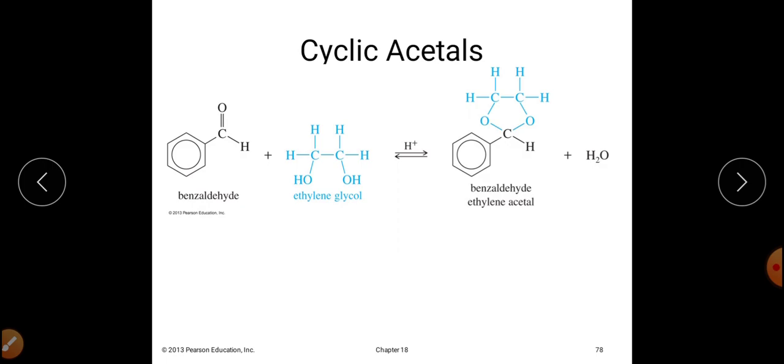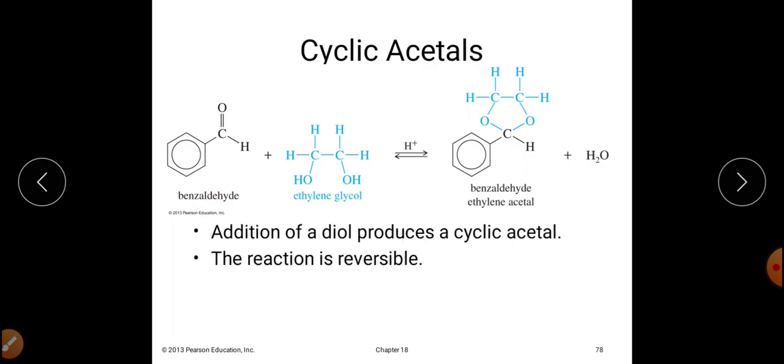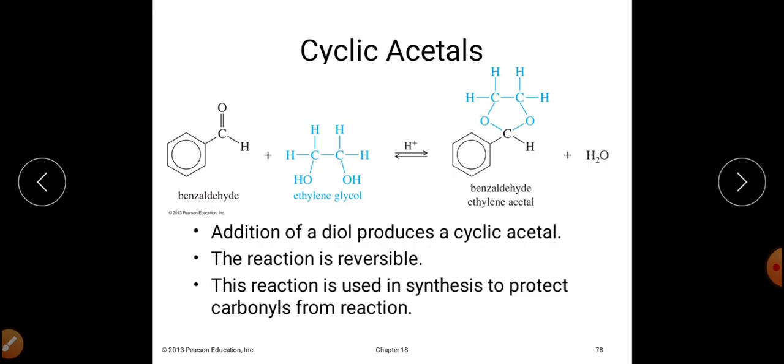And we can get the cyclic acetals if we have this particular type of alcohol. For example, this is our ethylene glycol, and in ethylene glycol we have two hydroxyl groups attached on adjacent carbon atoms. These are the two adjacent carbon atoms to which the two hydroxyl groups are attached. So first it will form the hemiacetal, and after that it will get converted into acetal.